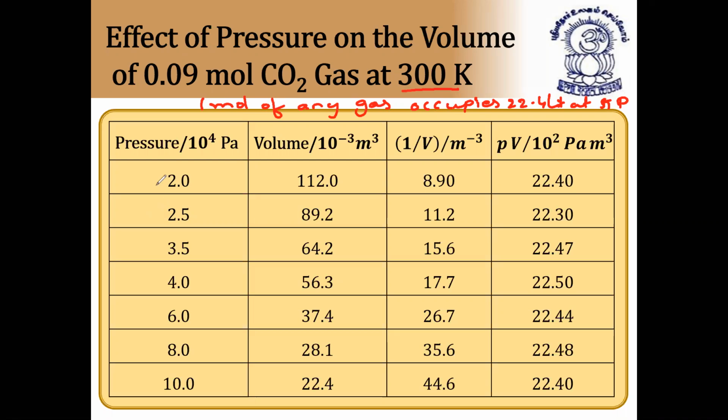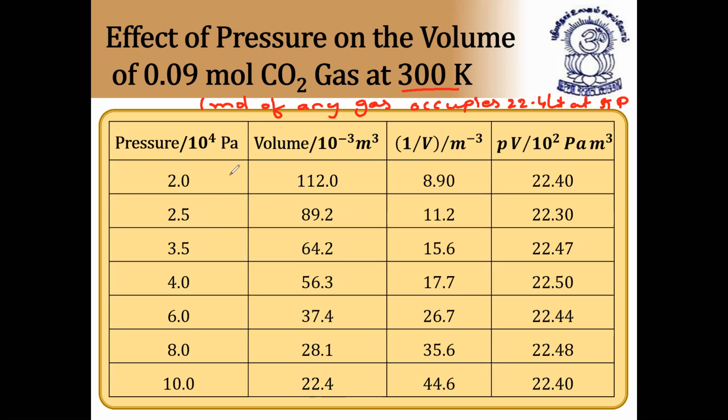So here, what is the effect of pressure? As the pressure is increasing, volume is decreasing. You can see here 2, 112; 2.5, 89.2; 3.5, 64.2. It is further decreasing. Pressure is increasing from 2 to 2.5, and volume is decreasing from 112 to 89.2 meter cube. Similarly, pressure is increasing from 2.5 to 3.5, and volume is decreasing from 89.2 to 64.2. Like this, when pressure is up to 10, it becomes 22.4. I hope it is clear.